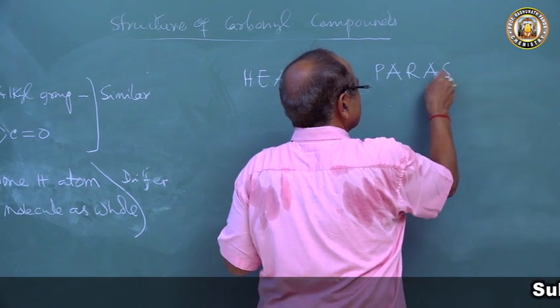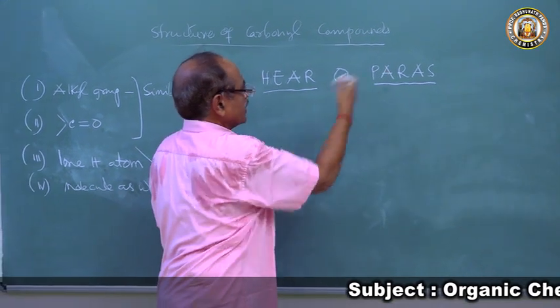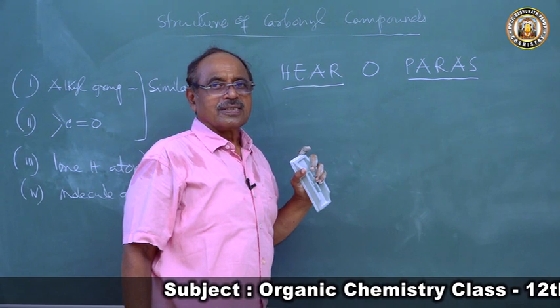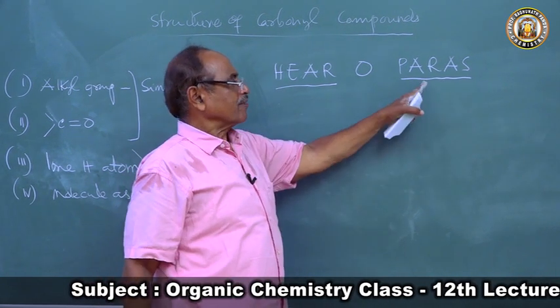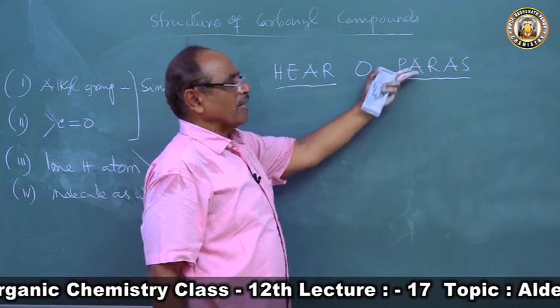Paras is a girl, and the boy is telling, "Oh Paras, hear me," the chemical properties of aldehyde and ketone.